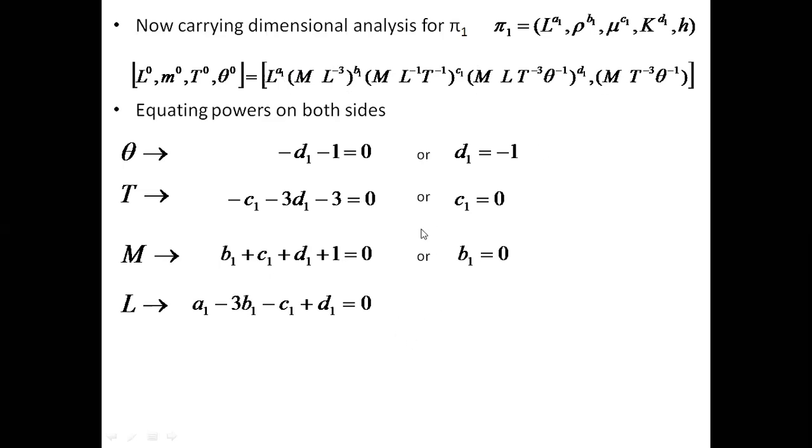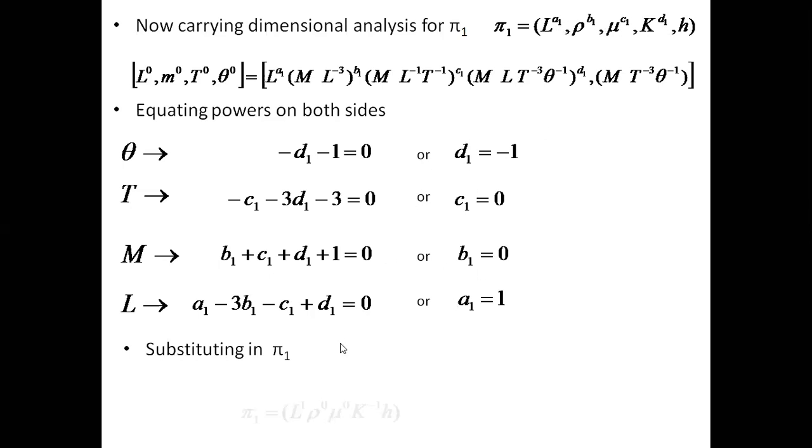I already know d1, c1 and b1, so I substitute in this equation and get a1 is equal to 1. So I have found a1, b1, c1, d1, and I will substitute these values in the pi term.